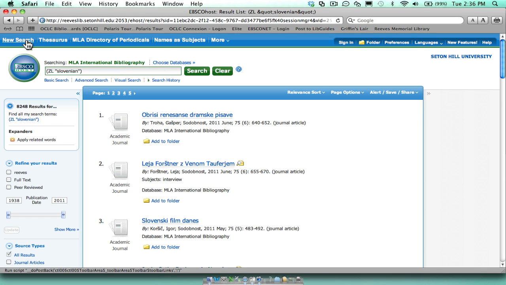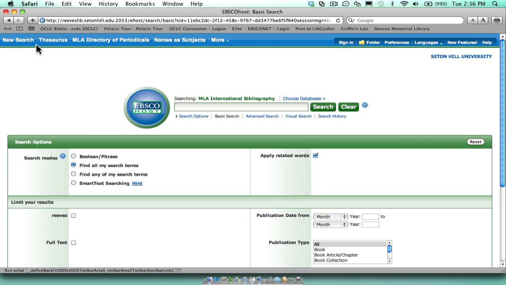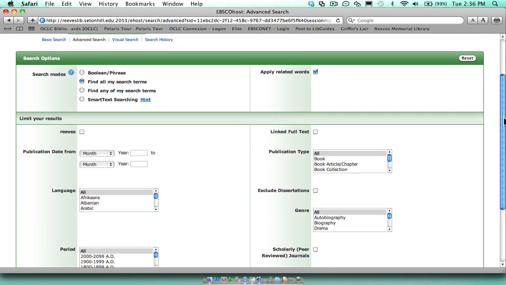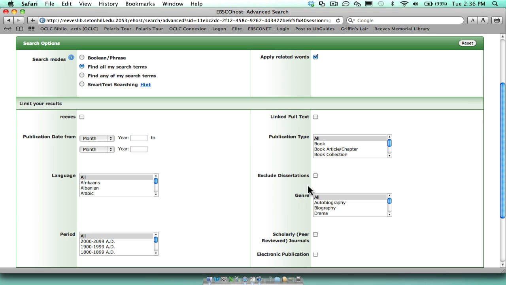Now let's go back and simply do a routine search. And we'll go into advanced search, which is highly recommended in this database because it does offer a few limiters beyond the normal databases. So you can limit to a particular language. In this case, I'm going to limit to English. I'm going to say I only want to see books.